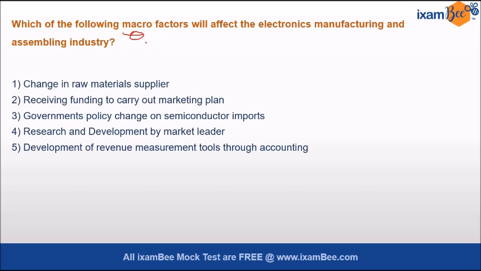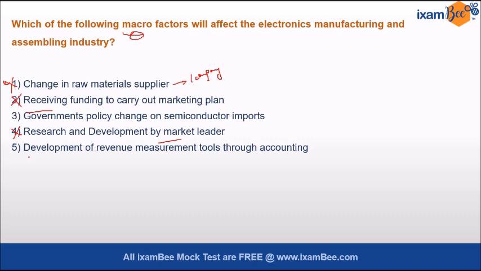Now in the options we have to see that wider forces should be mentioned, and also the electronics industry should be influenced, right? Now if you see option 1, change in raw material supplier, this pertains to one single company, right? If the raw material supplier of one company changes, it is not a macro factor. It will not affect the entire industry. So option number 1 cannot be right. Similarly, receiving funds to carry out a marketing plan by a company will not affect the entire industry, right? Also, similarly, market leader is one company, right? So option number 4 also cannot go here.